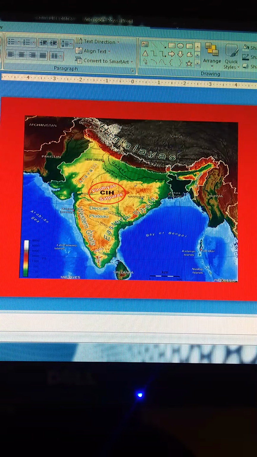See, this is the picture which gives a clear conception of this plateau. That is the Vindhyas, the Satpuras, the Aravallis, the Deccan Plateau, the Western Ghats, the Eastern Ghats, the Central Highlands and the Deccan Plateau. This one area is the Peninsula Plateau.